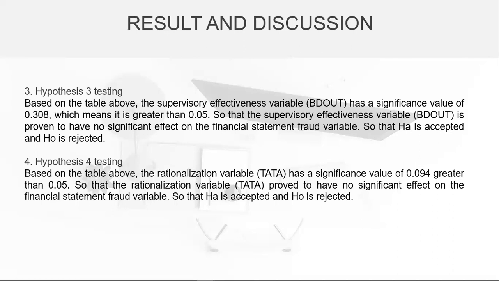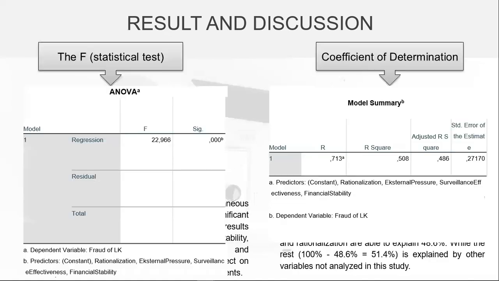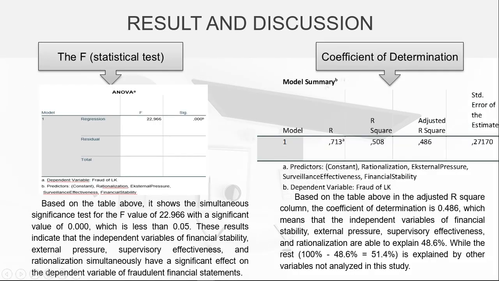Hypothesis 4 testing. Based on the table above, the rationalization variable has a significant value of 0.094, greater than 0.05, so the rationalization variable is proven to have no significant effect on the financial statement fraud variable, so the null hypothesis is accepted and the alternative hypothesis is rejected.